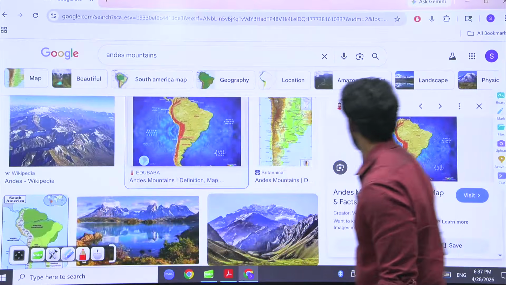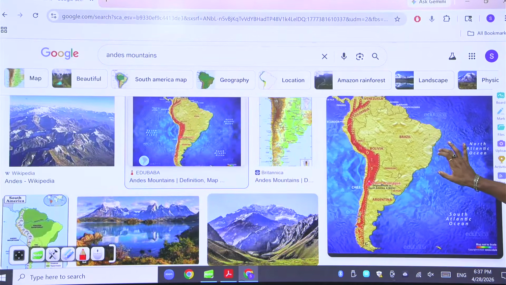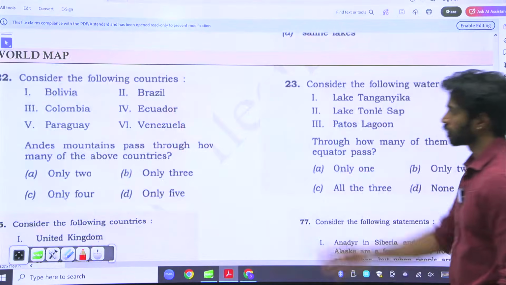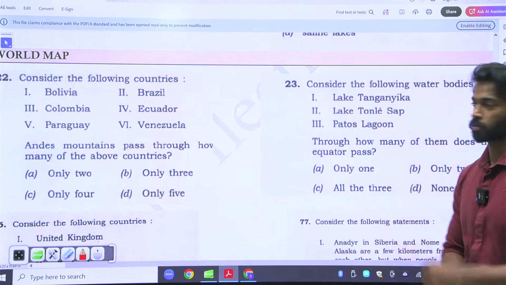Can you see here? Is it visible? Yeah. Where is the Andes? On the western coast. Where is Brazil? Where is Paraguay? If you actually look at the map, then you would know that Brazil and Paraguay are on the eastern side, whereas all of the Andes is on the western coast. When you look at this question, what is it saying? Bolivia, Colombia, Ecuador, Venezuela, Paraguay, and Brazil. How can you eliminate?